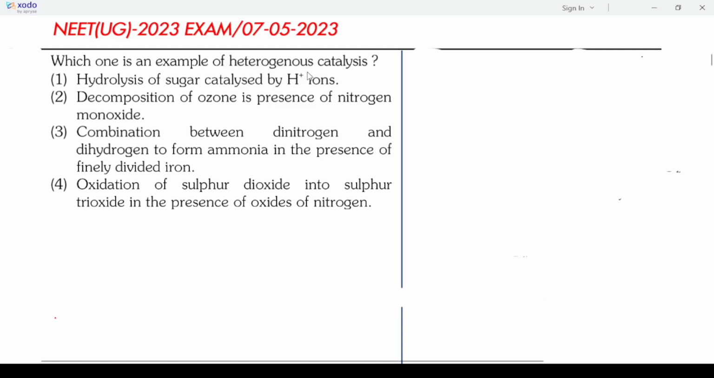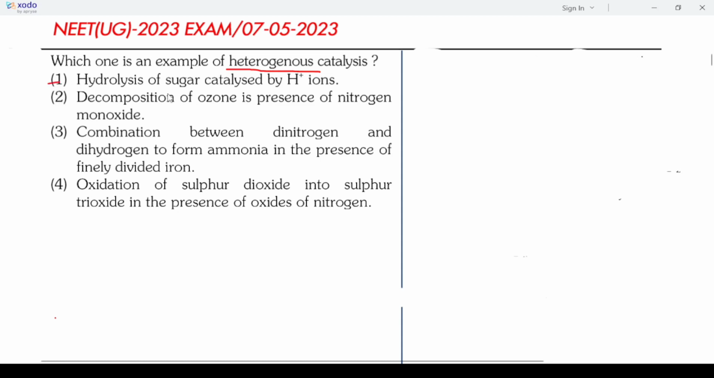You can see in many questions, not only in NEET but also in JEE Main, sometimes a question is asked on the basis of heterogeneous or homogeneous catalyst. Okay, so now the question is given: which one is an example of heterogeneous catalyst? Four options are given.